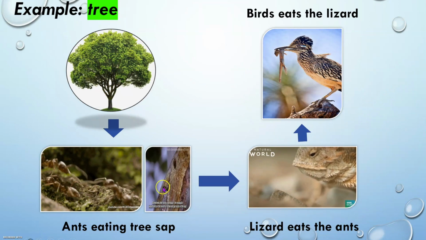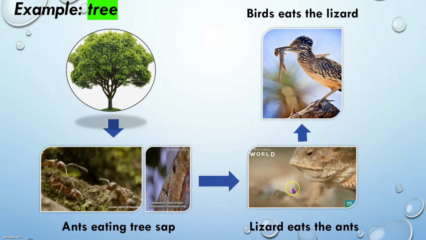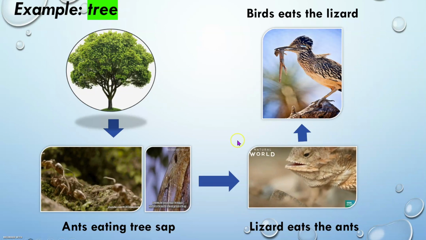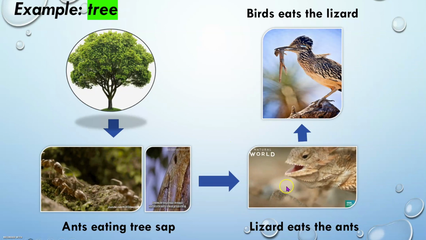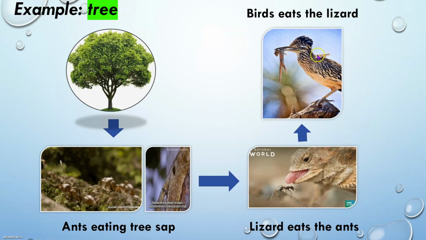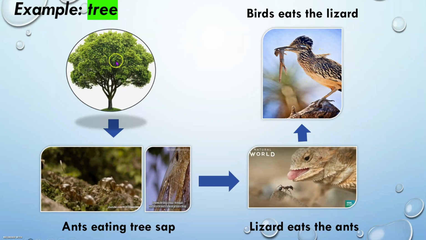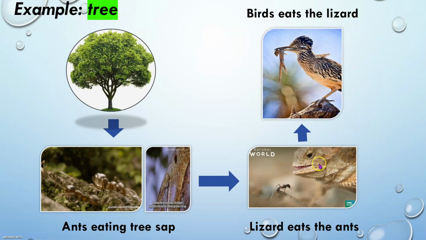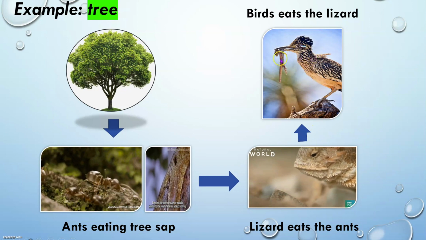So the ants that are staying in the tree, as you can see in the short clip right here, this lizard who also stays in the same tree eats the ants. Okay, then this lizard who also stays in the tree, there's also a bird who also stays and maybe nests in the tree. Then this bird saw the lizard. Then this bird will also eat the lizard.